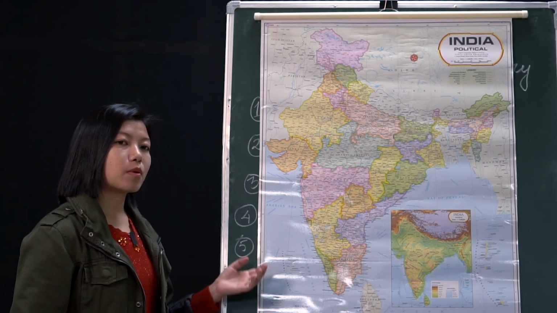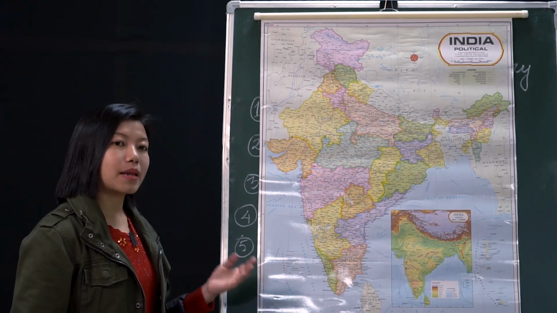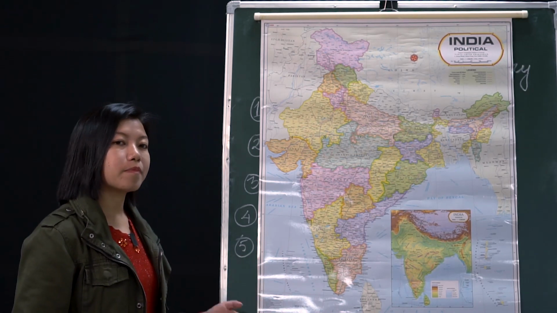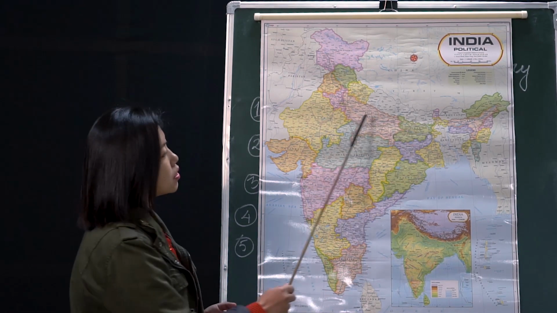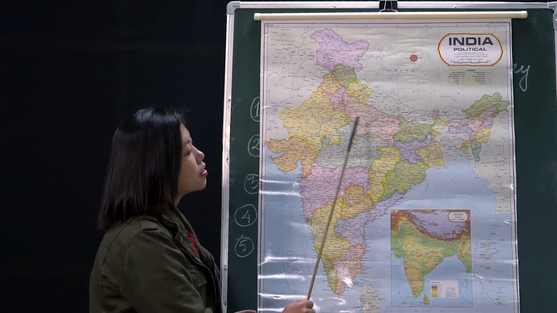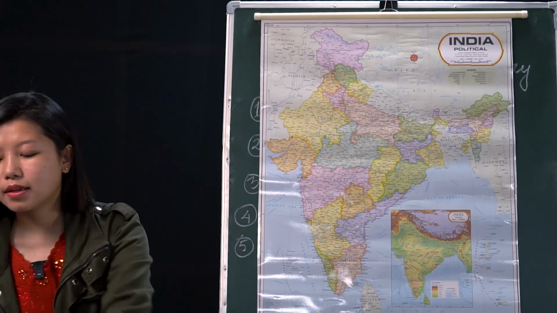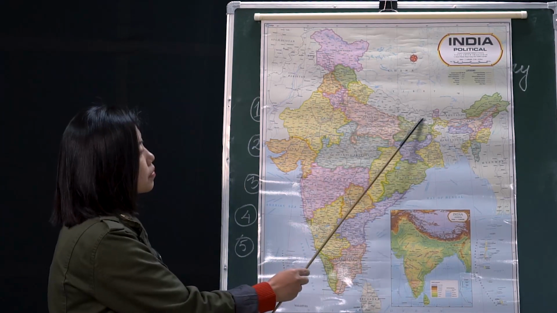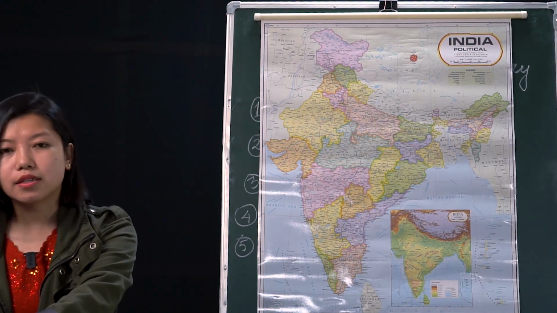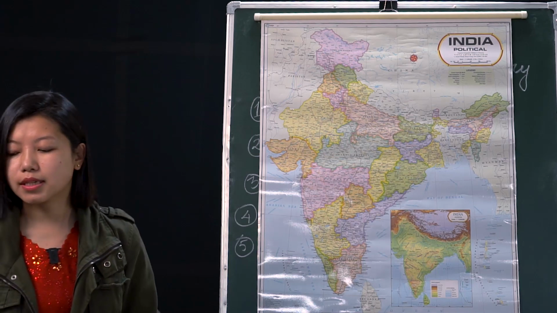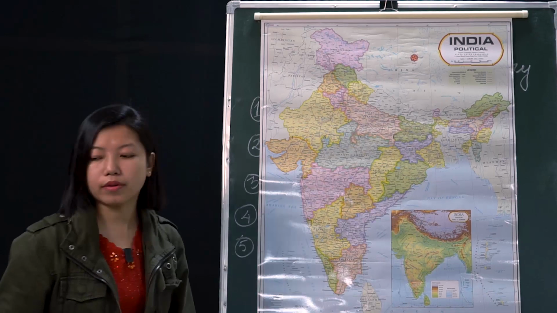That's why even the population is more in these areas, because of the fertile land, because plantation is available, agriculture is done, cultivation is done in a big quantity, all right? So this area is the northern plains, and they are the fertile areas of India. Then here in the Great Northern Mountains, we have the highest peak of India, that is Godwin Austen. I also mentioned it in the salient features, right? It is also known by the name Mount K2.